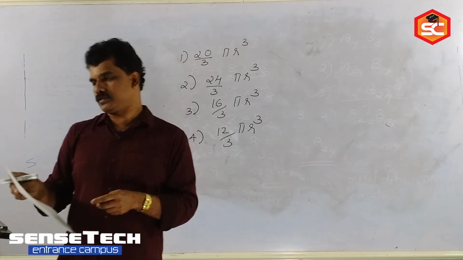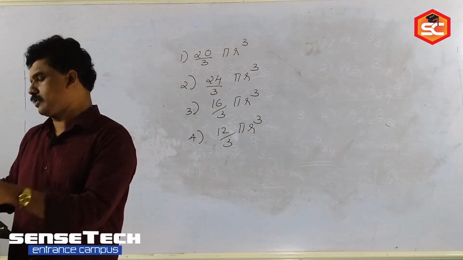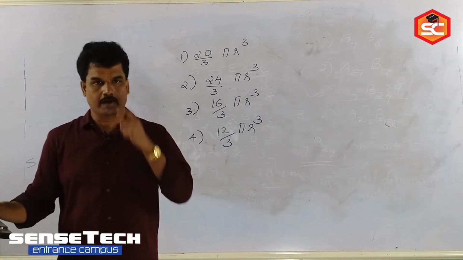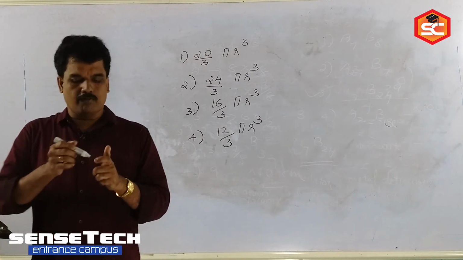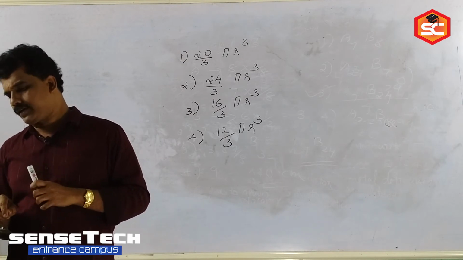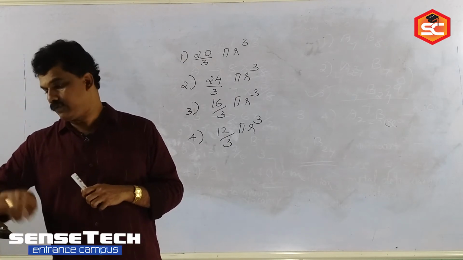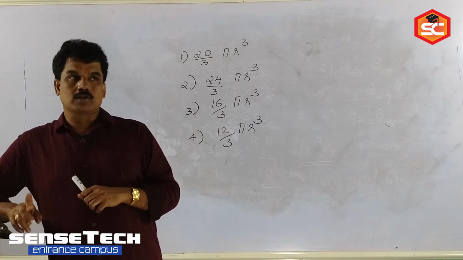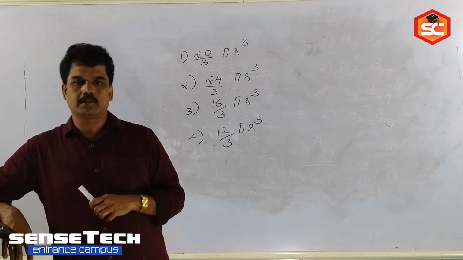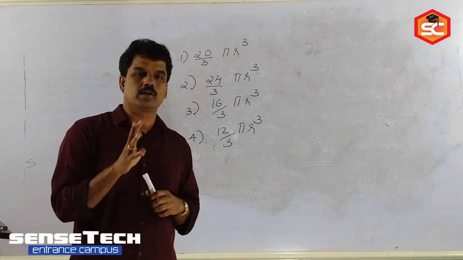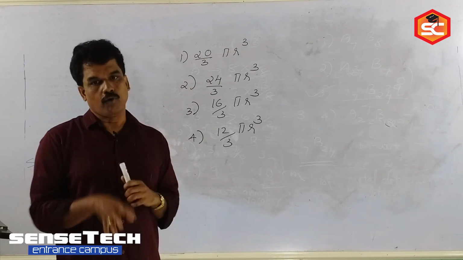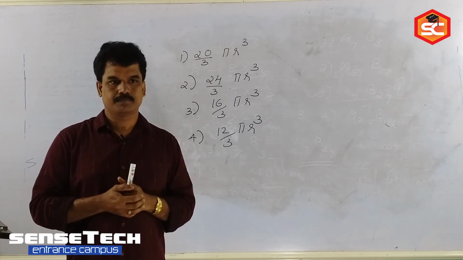Total volume of atoms. How can we calculate the total volume of atoms? Volume we can apply by using the density formula, but the density is not given. So the packing efficiency formula we can apply. In FCC, each constituent particle we are considering as a sphere. What is the volume of a sphere? 4 by 3 pi r cube. Number of atoms per unit cell in FCC is how much? 4. So the total volume will be 4 into 4 by 3 pi r cube.